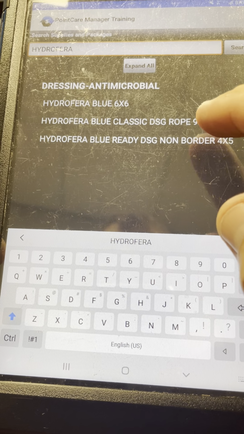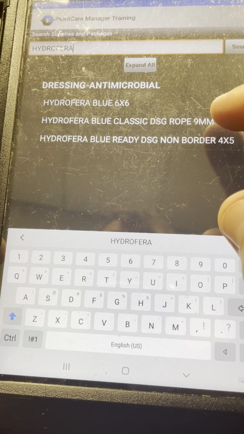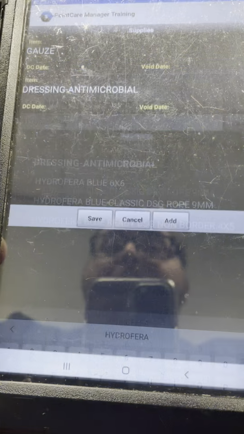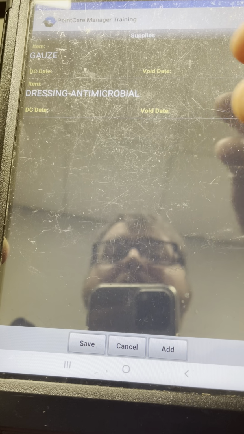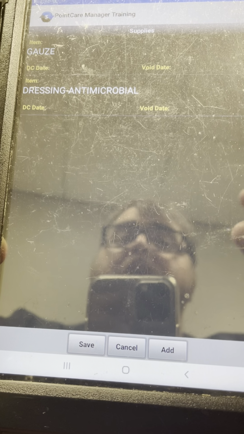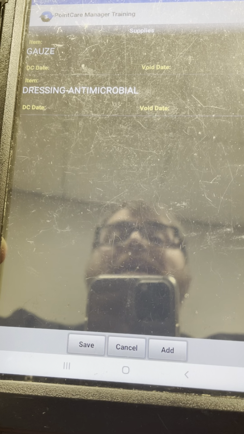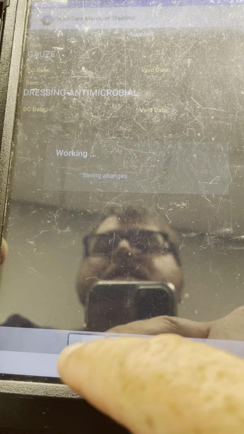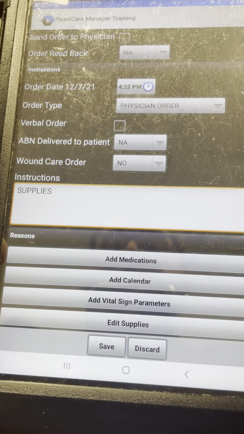So let's say that you were looking for this Hydrofera Blue Classic Rope. You would hold this down, and you'd click Add Dressings Antimicrobial. I want to show you that. Notice it added the entire category, not that specific supply. So if there are other things in this Dressings Antimicrobial that you might need to order, you would be able to order that as well, not just the Hydrofera. Then you would click Save, and then Save again. Went too far. Click Save again.